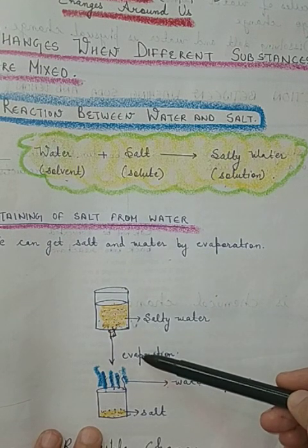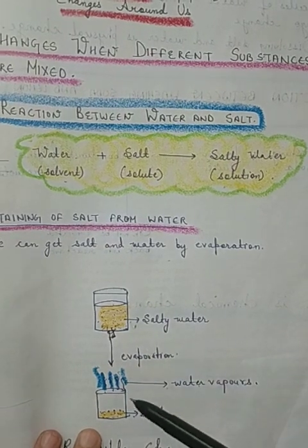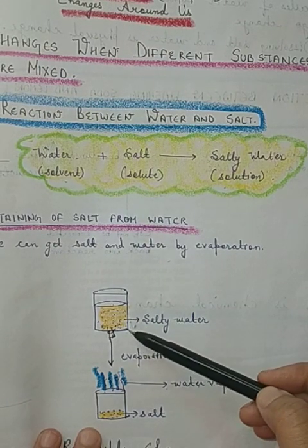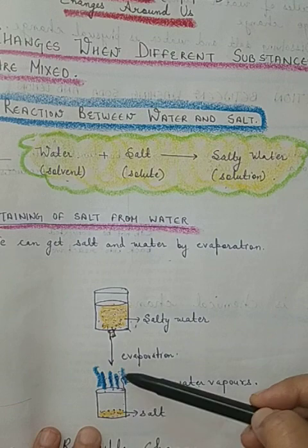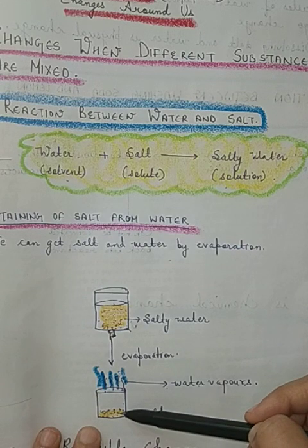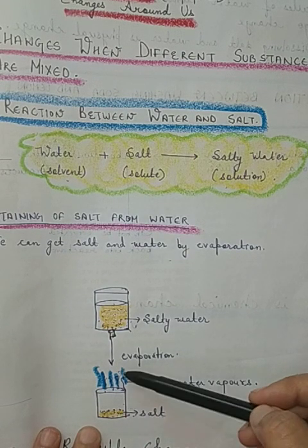When we do the evaporation, either by keeping it under the sunlight or by heating this beaker ourselves, what will happen? The water will evaporate and the salt will remain here. In this way we have separated salt from water.